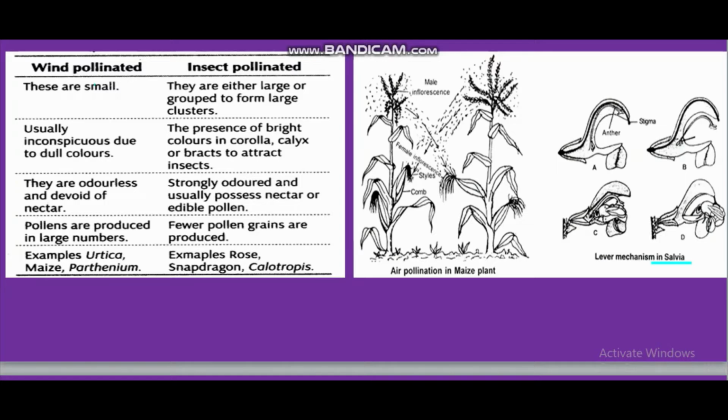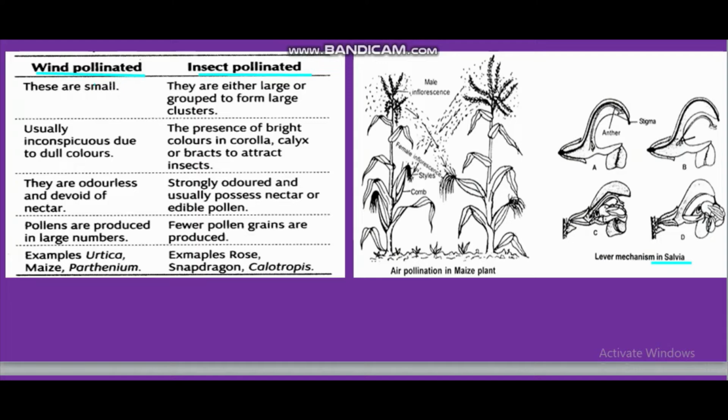Likewise, other examples are also there, given in your book. But before going to that, I'd like to show you the difference between wind pollination and insect pollination. In wind pollination, flowers are small, and they are either large or grouped to form large clusters.